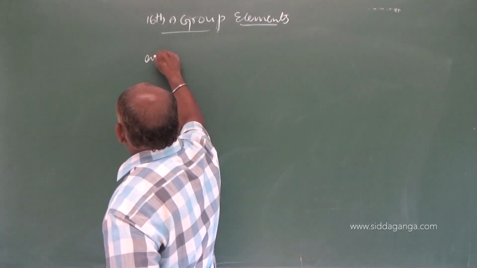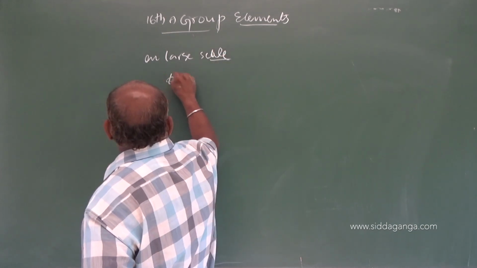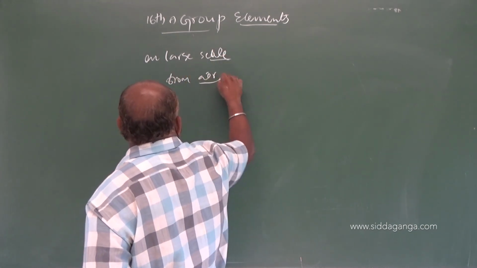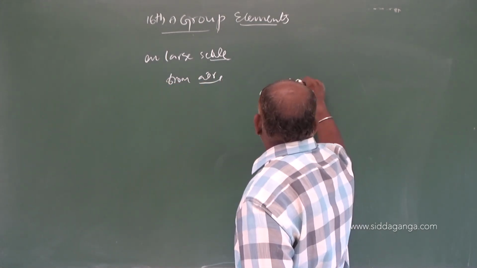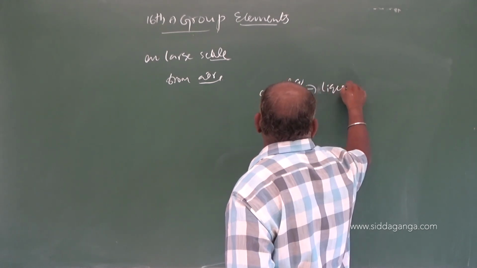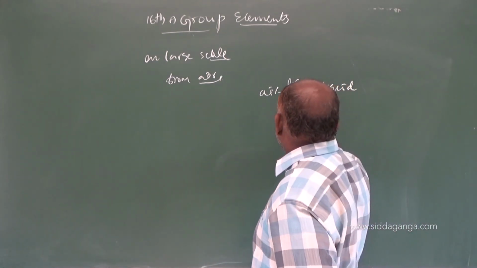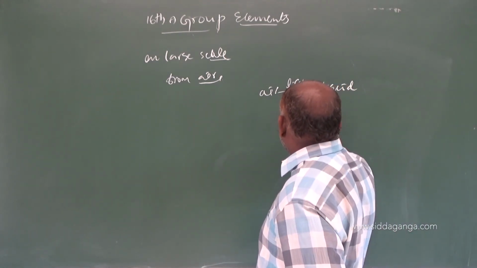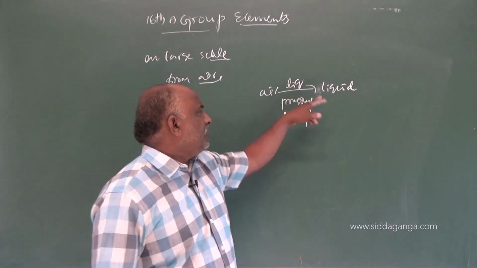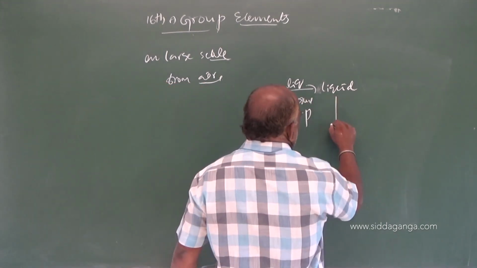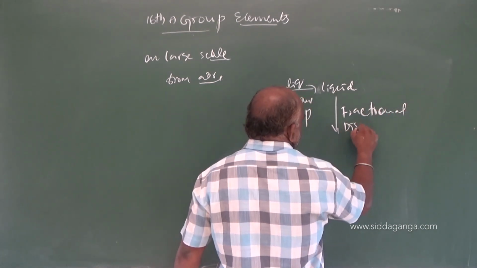So, on a large scale, from air, what are they doing? The air is liquefied and becomes liquid under conditions. What are the conditions? Pressure and temperature. You apply these conditions, then air becomes liquid. After that, what we do is fractional distillation.